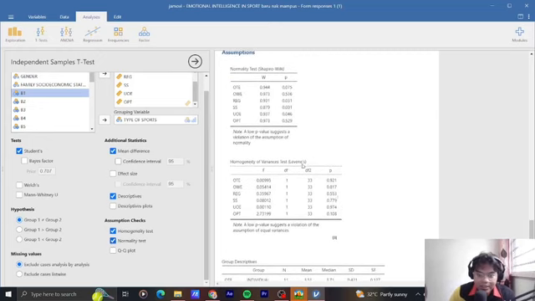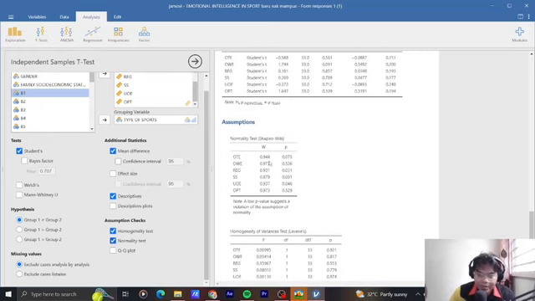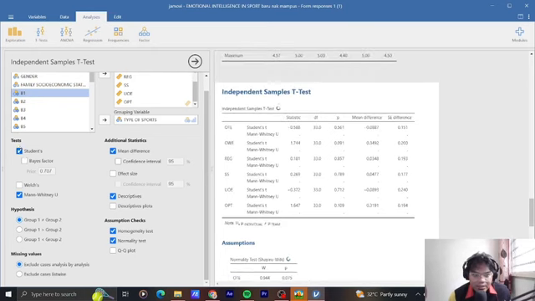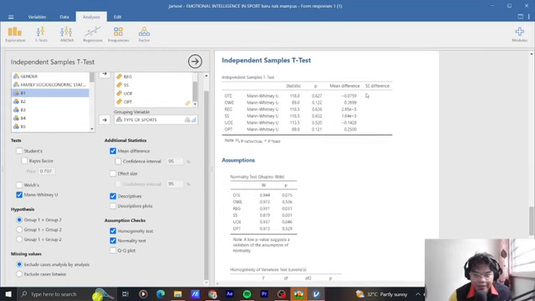Okay, so this is the data that Jamovi has run. We can see here, as we said before, there is data that is lower than 0.05. Because this data is not normal, we click on the Mann-Whitney test. As we can see here, this is the Mann-Whitney data, and this is the p-value of Mann-Whitney.